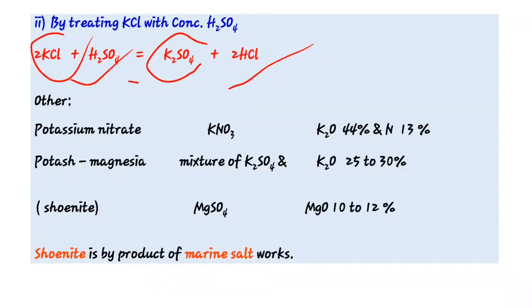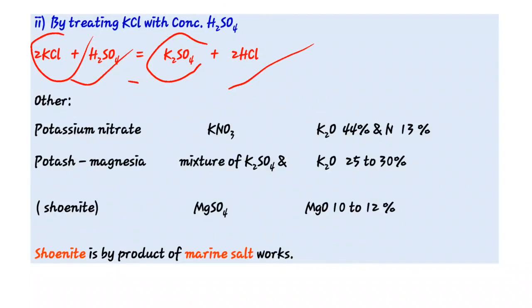Then see the next potassic fertilizer, that is potassium nitrate. Potassium nitrate formula is KNO3. It contains 44% potassium oxide and nitrogen is 13% only. Then the next potassic fertilizer, potash magnesia. It is the mixture of potassium sulfate and magnesium sulfate. It contains potassium oxide 25 to 30% and magnesium oxide 10 to 12%. Okay, so schonite is the byproduct of marine salt works.